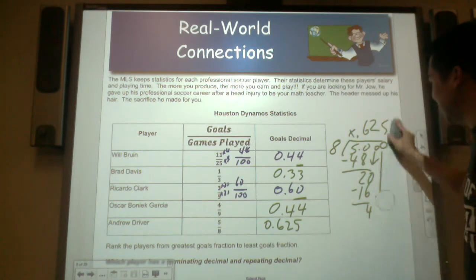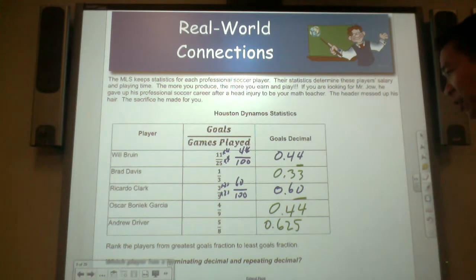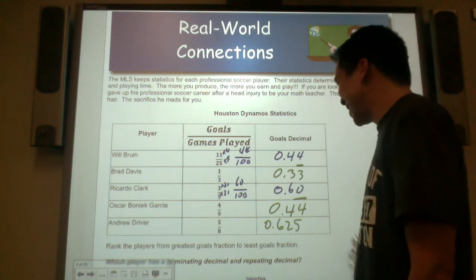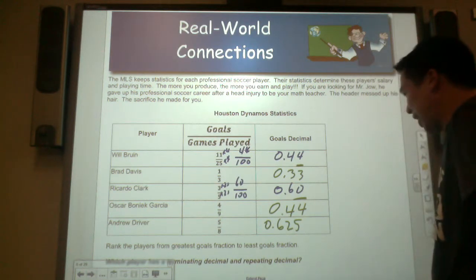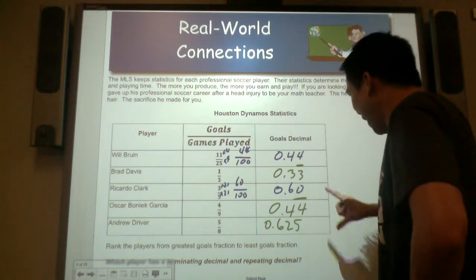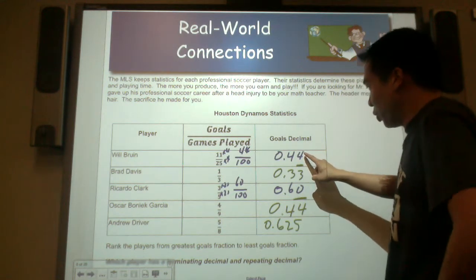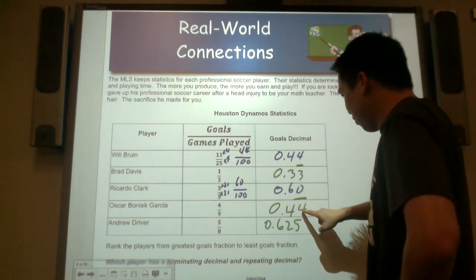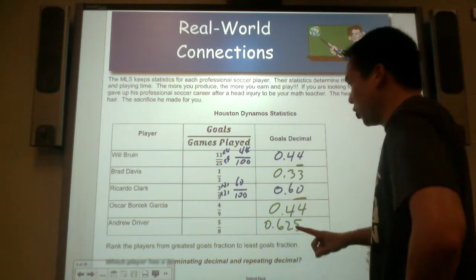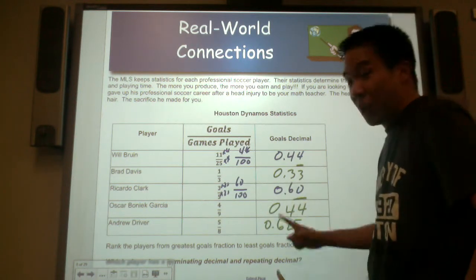So the question is this. Rank the players from greatest to least. Who is the highest rated player here? Hey, there's a tie right here. Will Bruin, 44 hundredths, and 0.44 with a repeating bar. No, it is not a tie. It looks like a tie, but it's not.